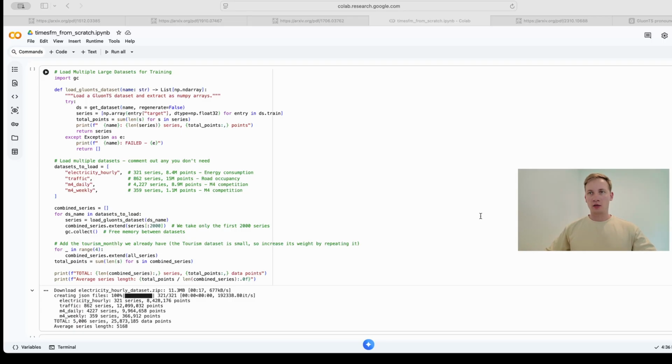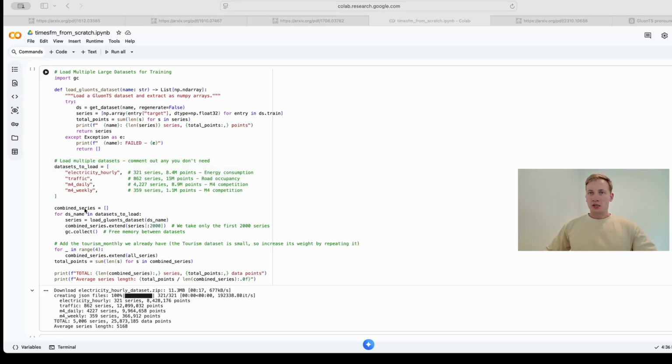To teach it that, we have trained it on a massive, chaotic mixture of entirely different industries. Look at the dataset we have here: electricity hourly, traffic, M4 daily, and M4 weekly. We are pulling the dataset using the GluonTS library. We have electricity hourly, which is the high-frequency energy consumption data with massive daily spikes. We have traffic, representing road occupancy, which has completely different weekly seasonal patterns. And we have M4 daily and M4 weekly, which are the macroeconomic and financial datasets.